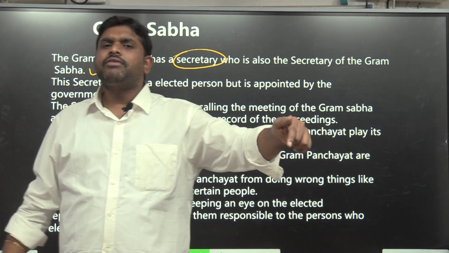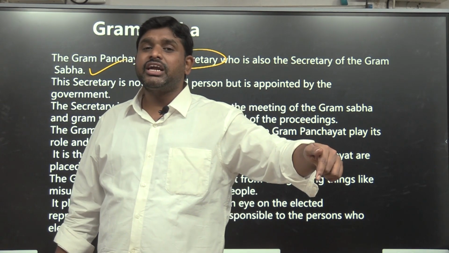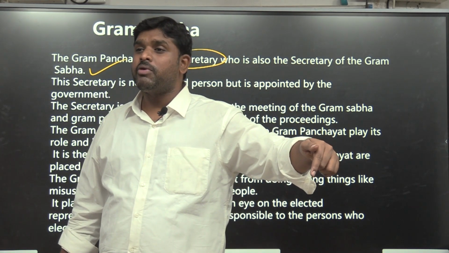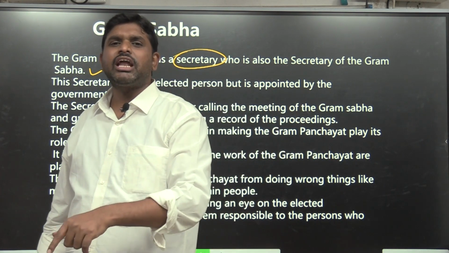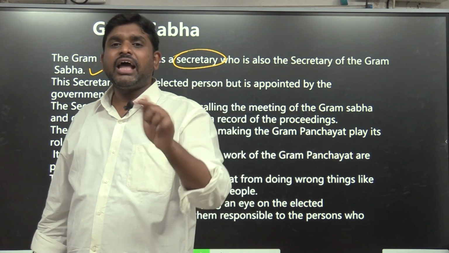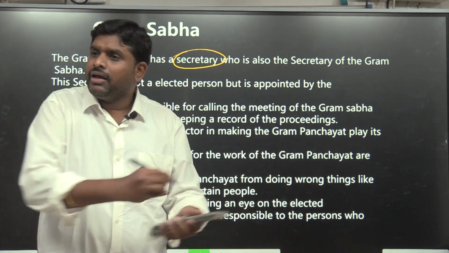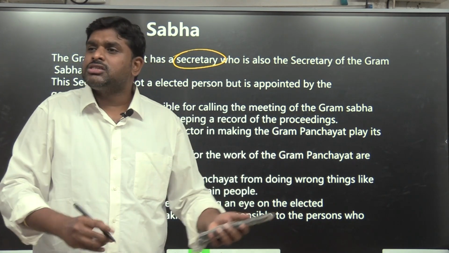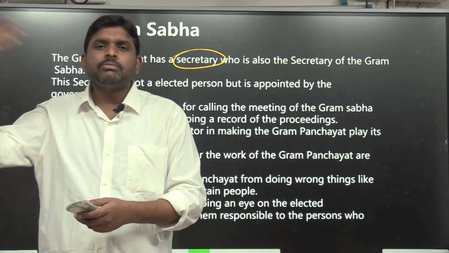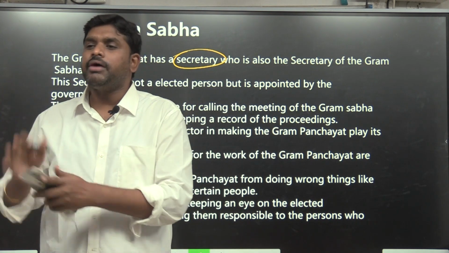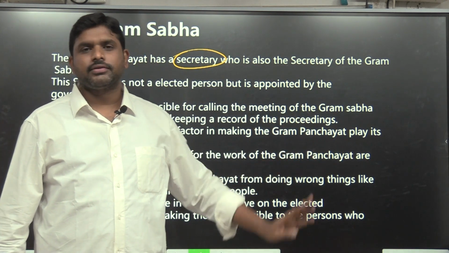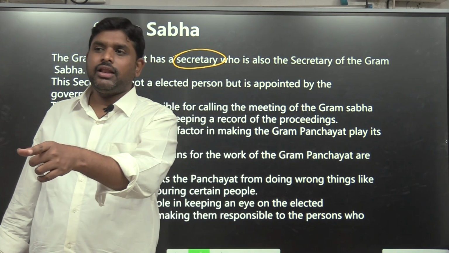How? The central government has a cabinet secretary, principal secretary, secretary to the Ministry of Home Affairs, etc. Similarly, every Gram Panchayat will have a secretary. And that secretary's duty is what? He will make a note of everything. Why? Because the note will be a record. If something happens, there is a record. That record will be maintained by the Panchayat secretary. So the Panchayat secretary is an official.